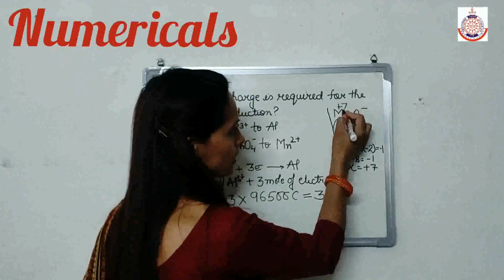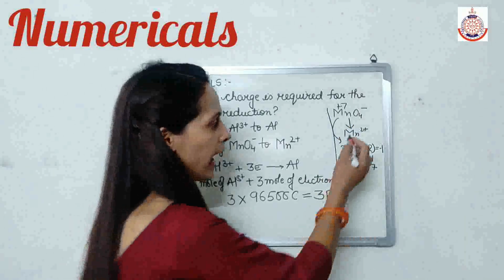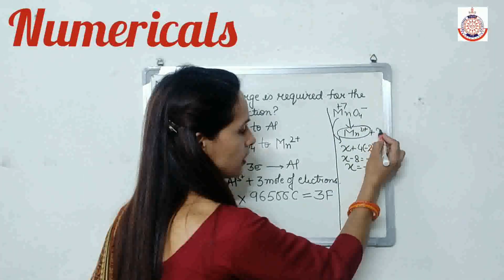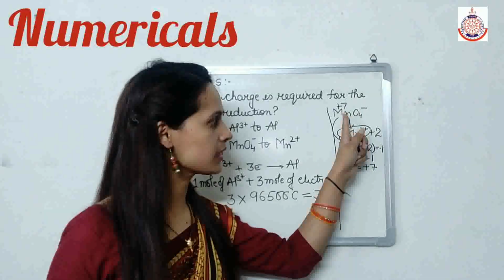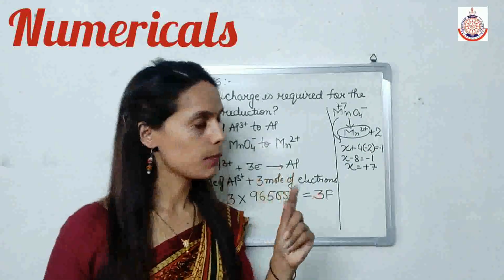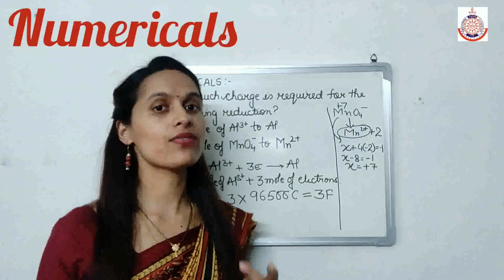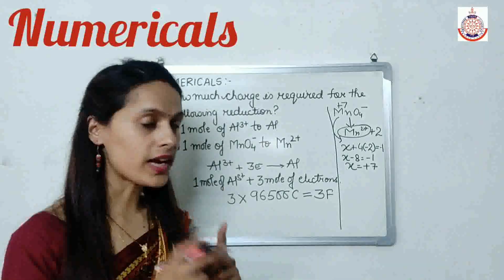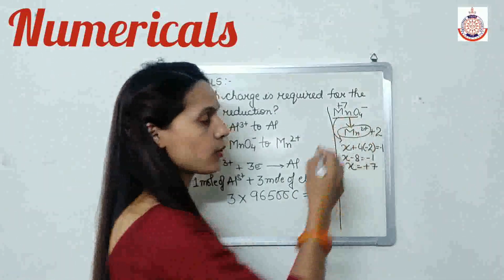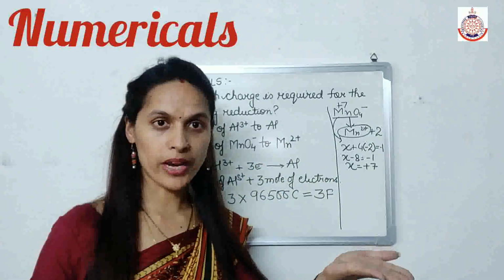It means the oxidation state of Mn in MnO4- is plus 7 and in Mn2+ it is plus 2. So how many electrons did it gain while converting? 5 electrons, because here it is plus 7 and here it is plus 2. So 1 MnO4- requires 5 electrons to convert into 1 Mn2+.